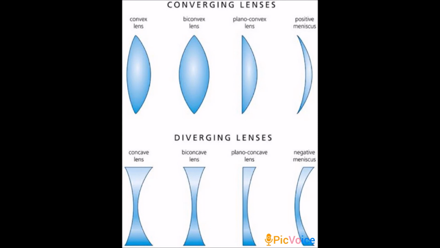Basically, a lens is bounded by two spherical refracting surfaces, but in the plano-convex lens, one face of the lens is plane and the other one is spherical. It is called a plano-convex lens. And in the plano-concave lens, here also one surface is plane and the other surface is spherical. It is called the plano-concave lens.